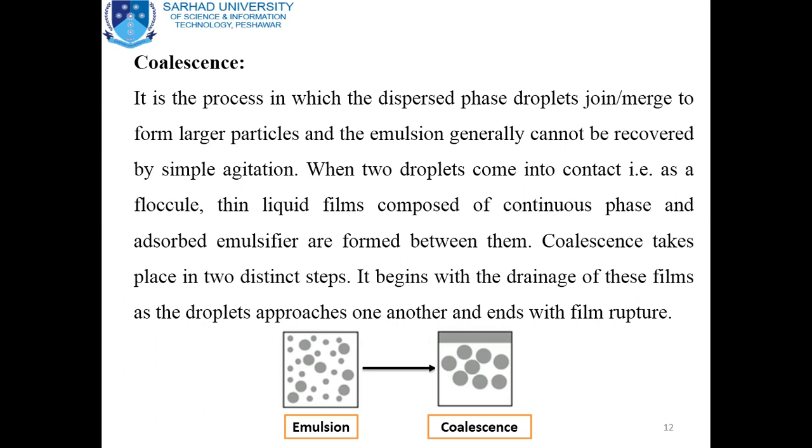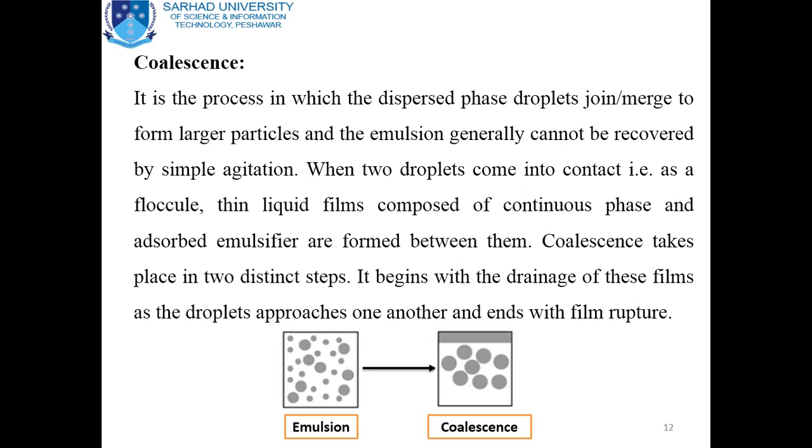Another symptom of instability is coalescence, the process in which the dispersed phase droplets or globules join or merge to form a larger particle. It means that smaller globules will merge with each other to form a larger globule, and the emulsion generally cannot be recovered by simple agitation.